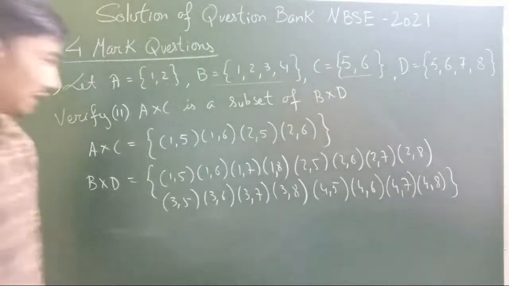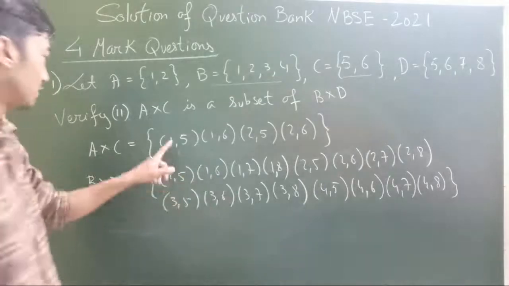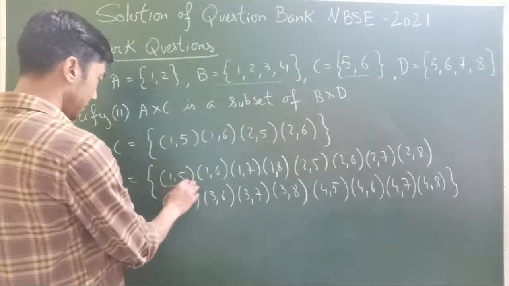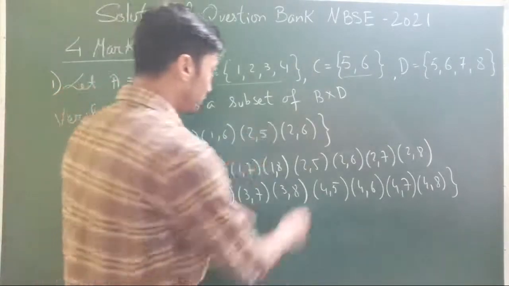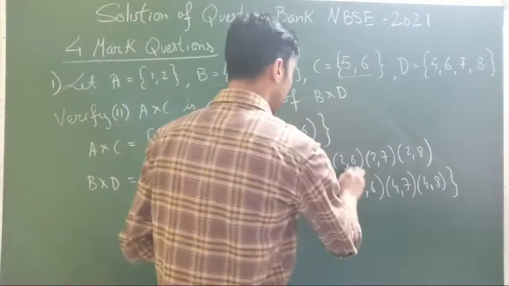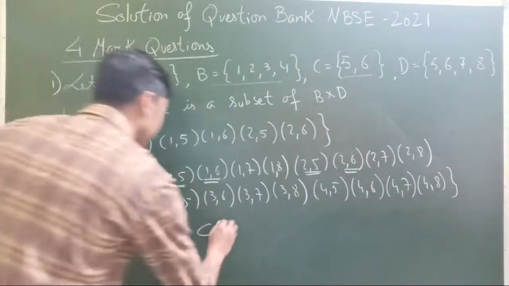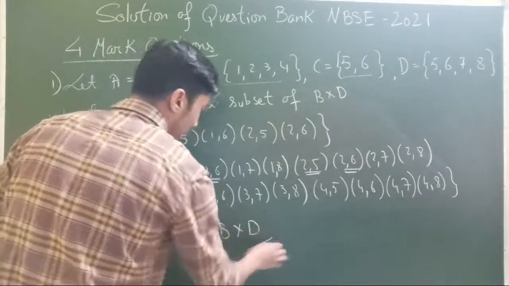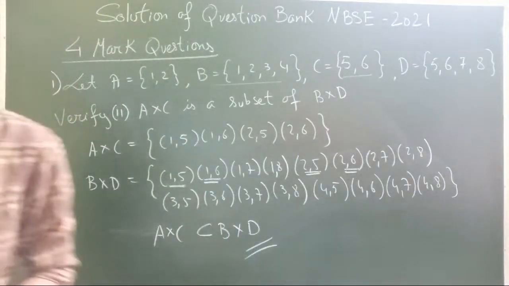So all we had to check and prove was that A cross C is a subset of B cross D. Now you see 1, 5, it's here. 1, 6, we have it here. 2, 5, we have it here. 2, 6, we have it here. So definitely A cross C is a proper subset of B cross D. So that's the verification for this question also. It's not that difficult, is it?